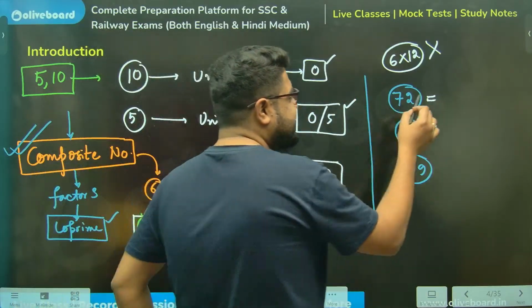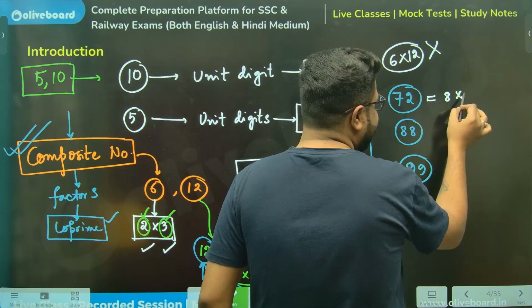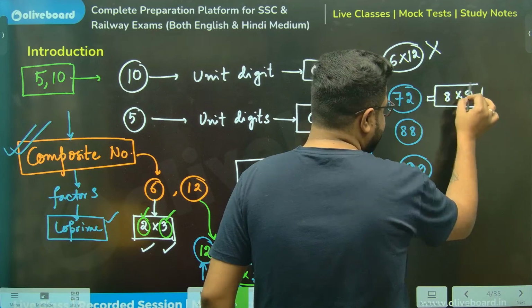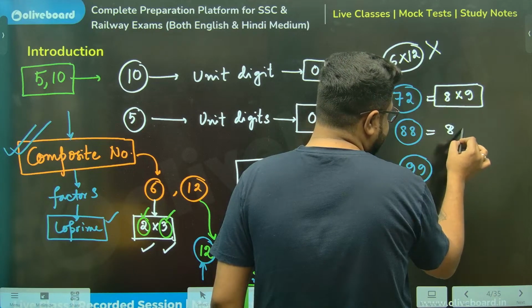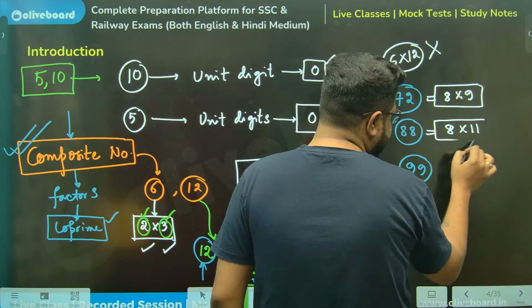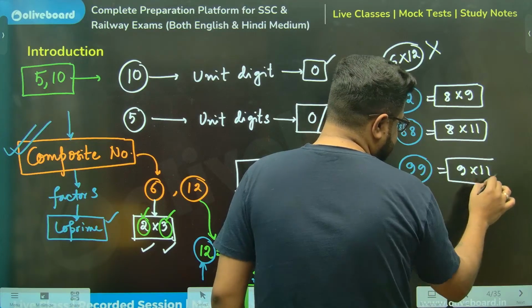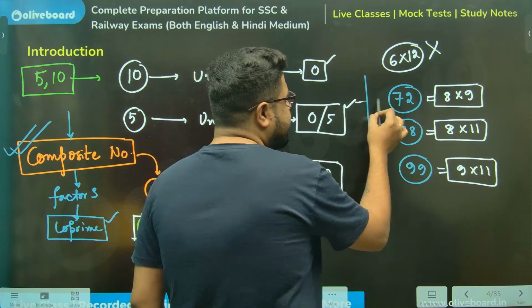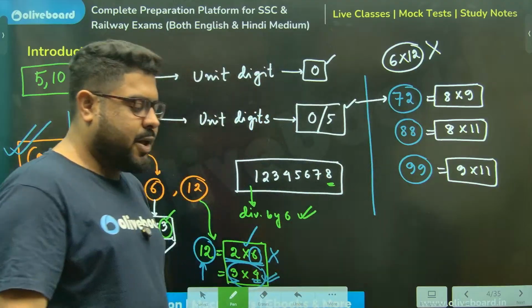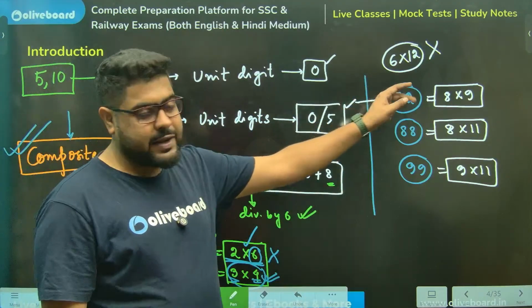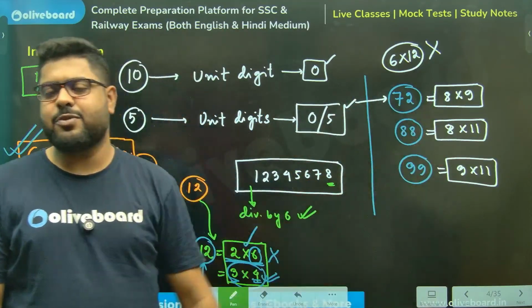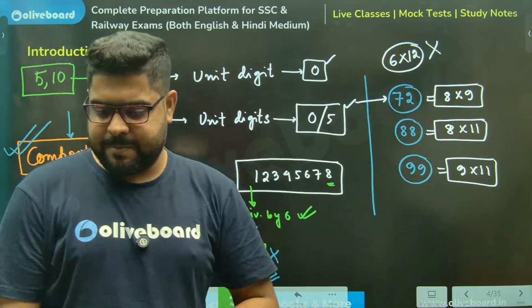So 8 nines are 72 as well. Take these two. 8 elevens, 9 elevens, so multiples of 11 don't give you problems. The problem starts here. That's why 72 is one of the most repeated types.